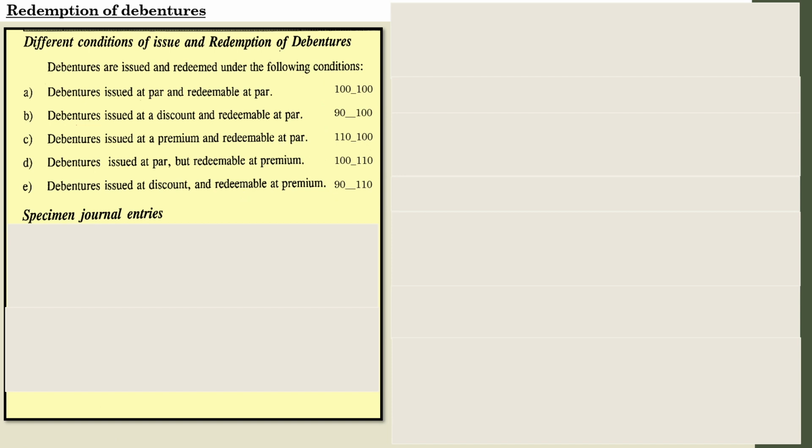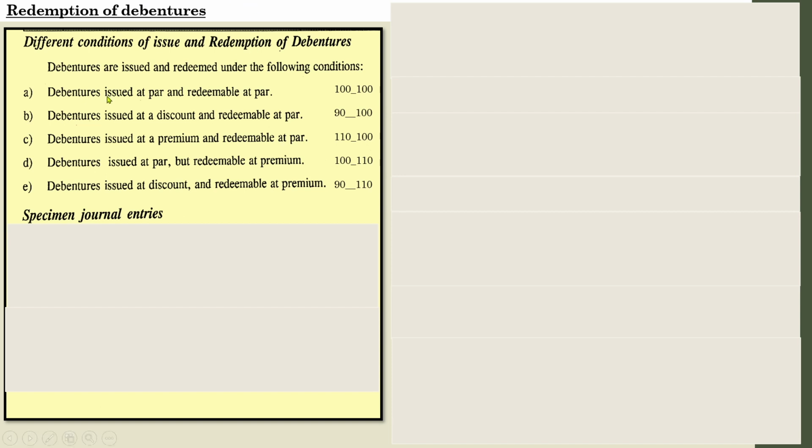And finally, last but not the least, the case of issued at premium and redemption at premium. We have discussed that entry at the beginning. So actually that is the last case. For the time being, let us discuss that in advance. If you have any queries with that entry, we will come to that part after discussing each of these cases.